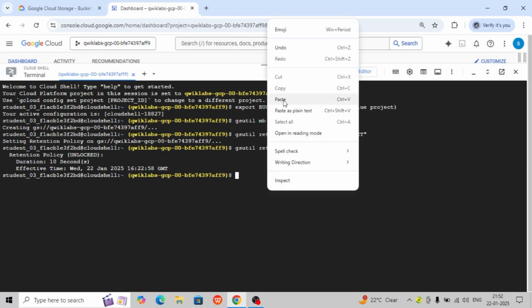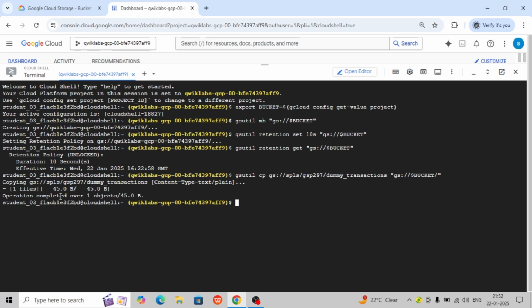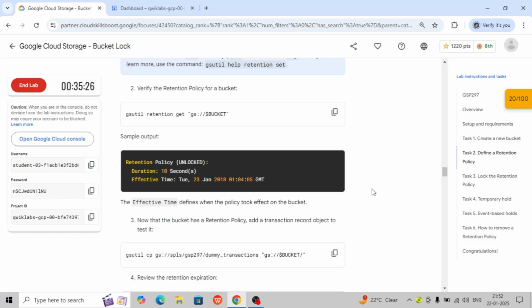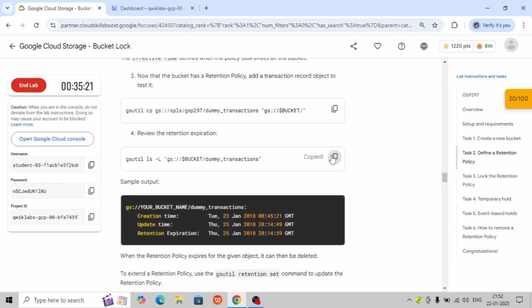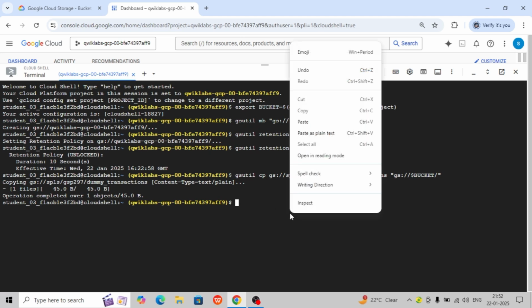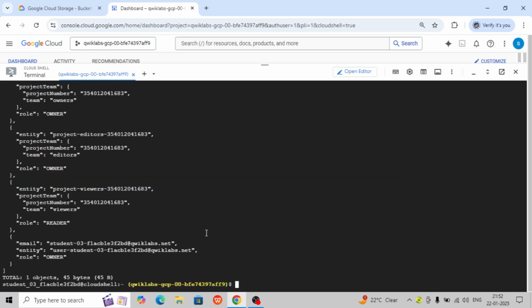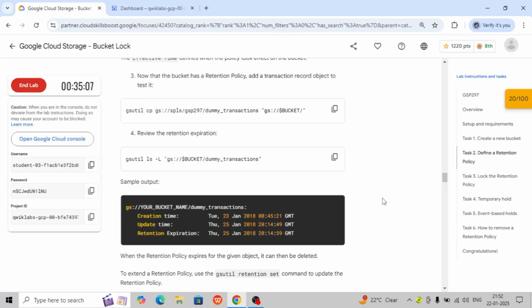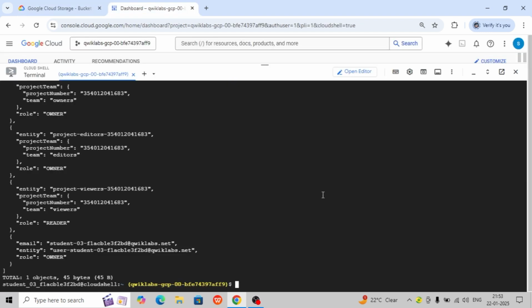The lab is very simple, guys. You have to follow only a few commands. It is helpful for daily operations also. Here you have tested the transaction record objects now. Review the retention expiration. So you have to copy the next command for it and add it. This is the total of 1 object and 45 bytes. You can see the transaction create, update and retention. In the above output you will see all the details one by one. You can verify.